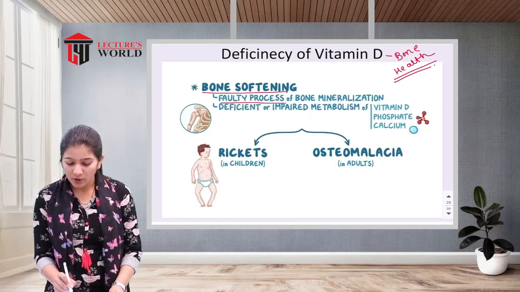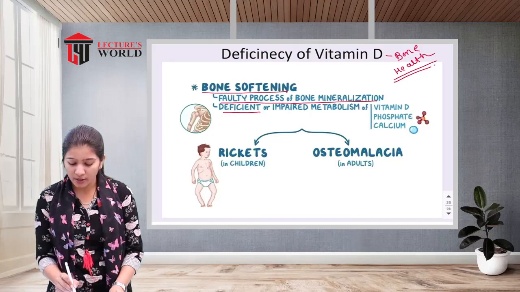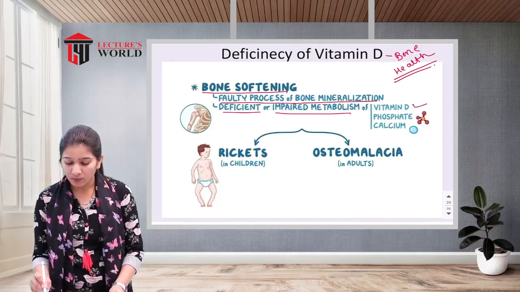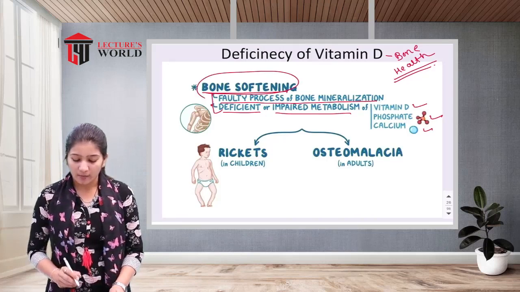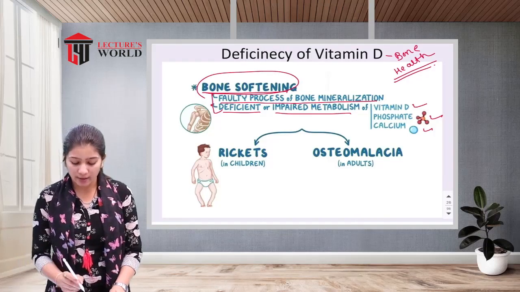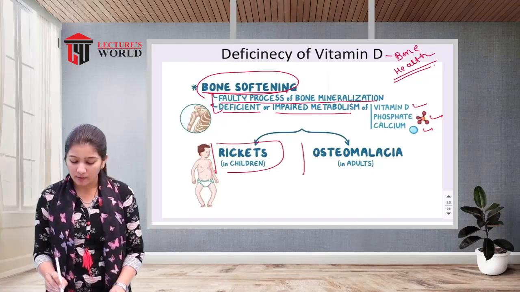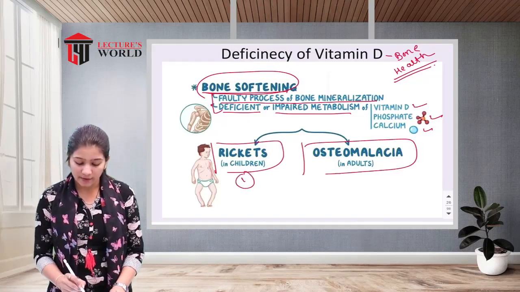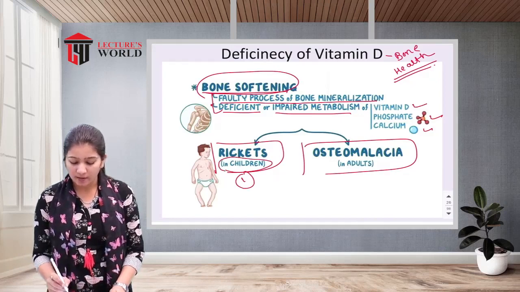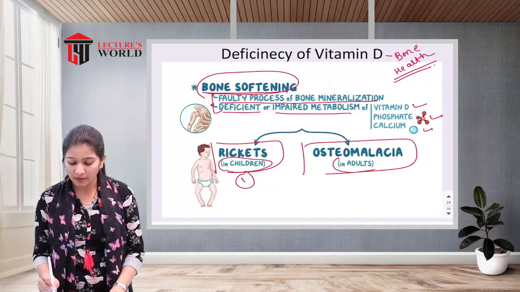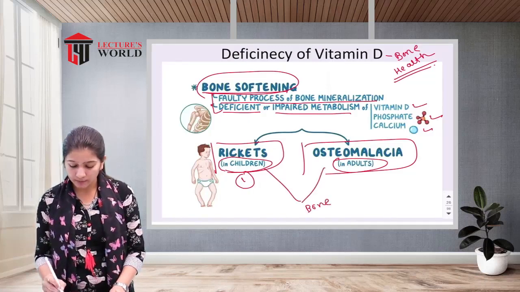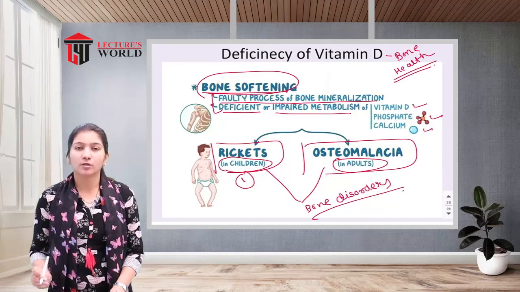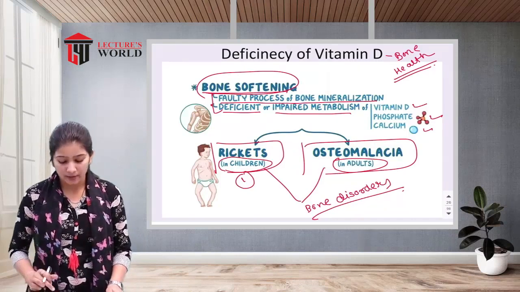A faulty process of bone mineralization and deficient or impaired metabolism of vitamin D, phosphate and calcium may cause the bones to become soft. Because of vitamin D deficiency, two types of disease occur. The first one is rickets, which occurs especially in children, and the next one is osteomalacia, which occurs in adults. So these two are the bone disorders, and they occur because of the deficiency of vitamin D.